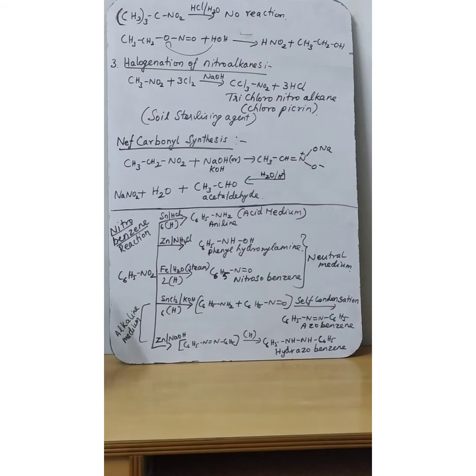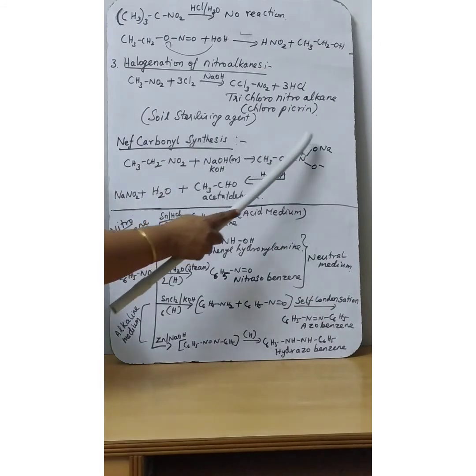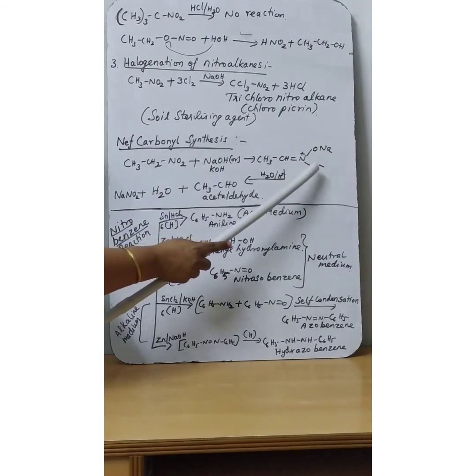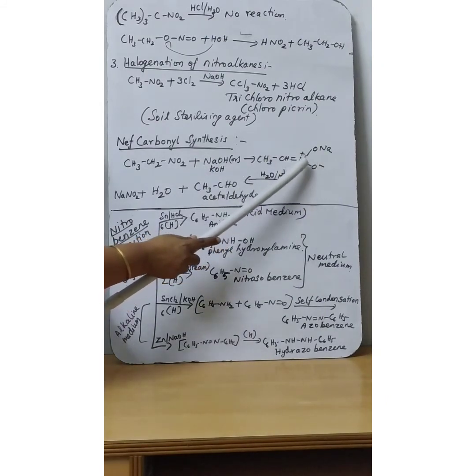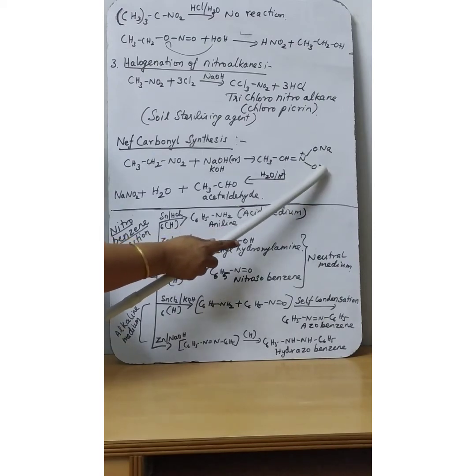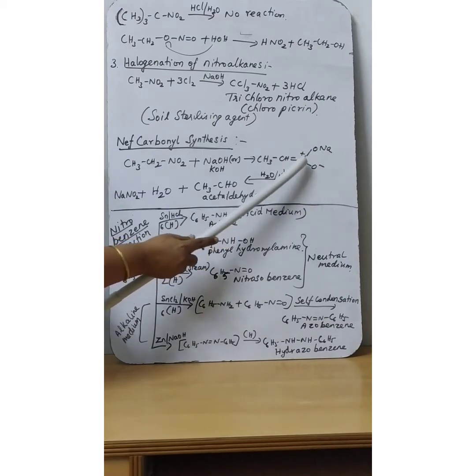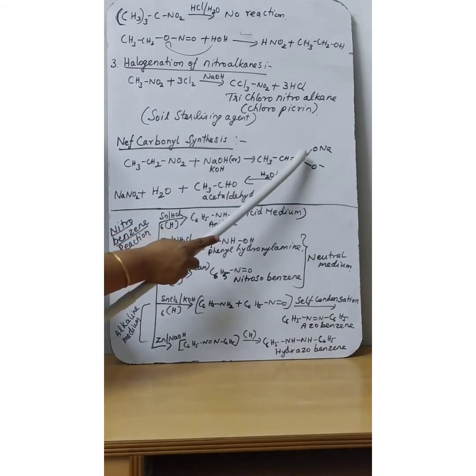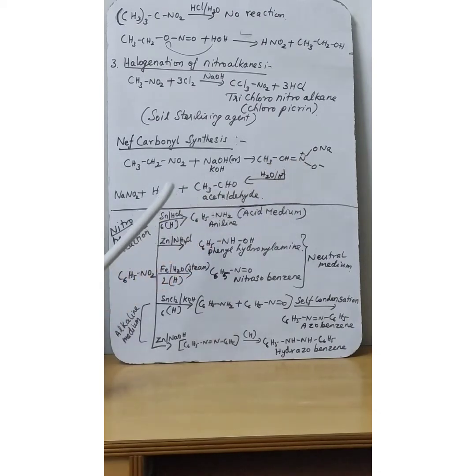Because how do we write NO2 actually? N double bond O, coordinate bond O. Na or potassium will go and attach to O. Between N and the other O, the double bond will shift towards O, so O will become minus and nitrogen will become electron deficient, because it already has a lone pair of electrons. That lone pair is shifted towards carbon, so a double bond occurs between carbon and nitrogen.